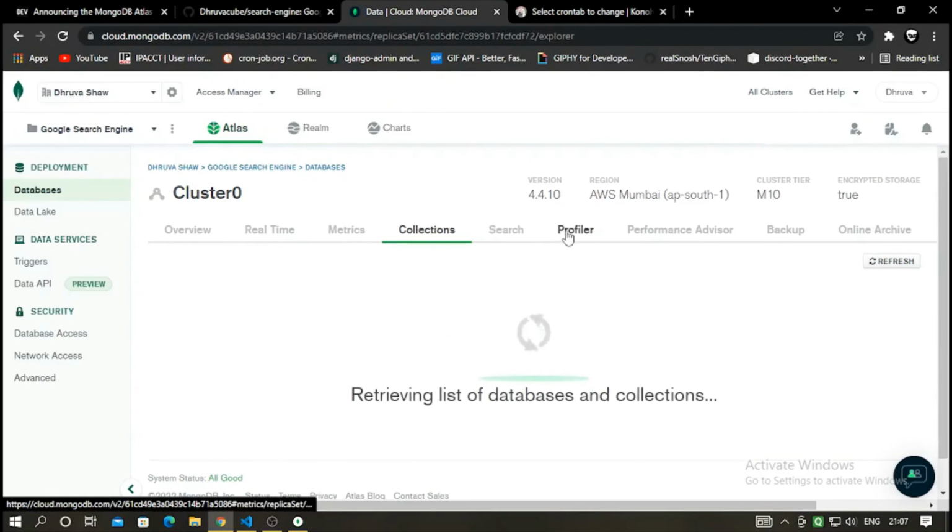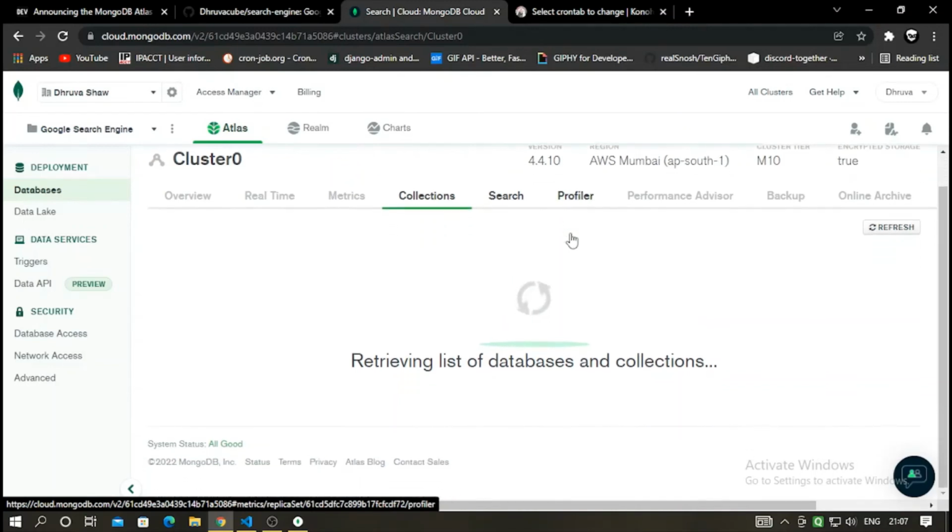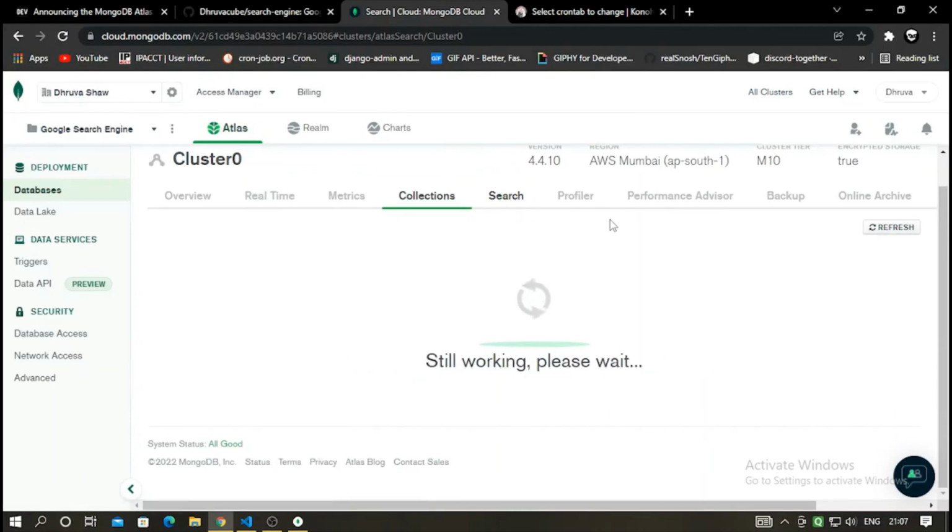I have to delete my previous search index. It's taking a lot of time. I don't know why it's taking really a lot of time.